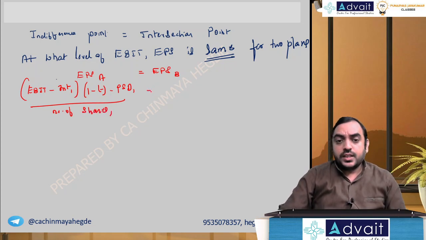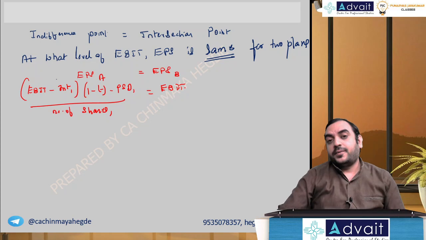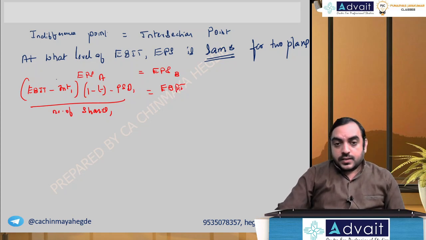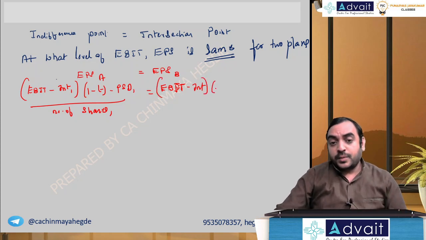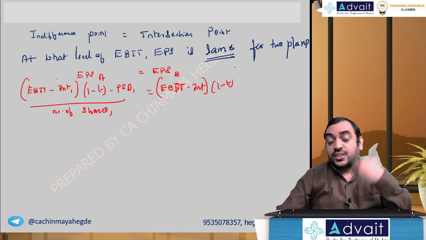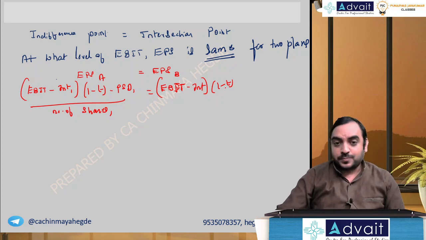Option 1. This should be equal to the same formula but different values. EBIT starting point, minus interest will give you EBT, into 1 minus T, after tax we get profit after tax, minus preferential dividend.